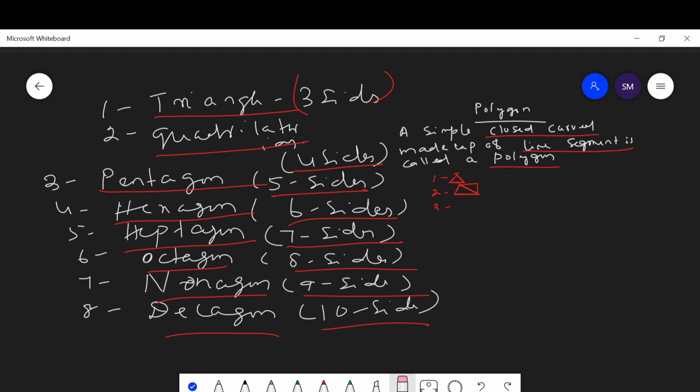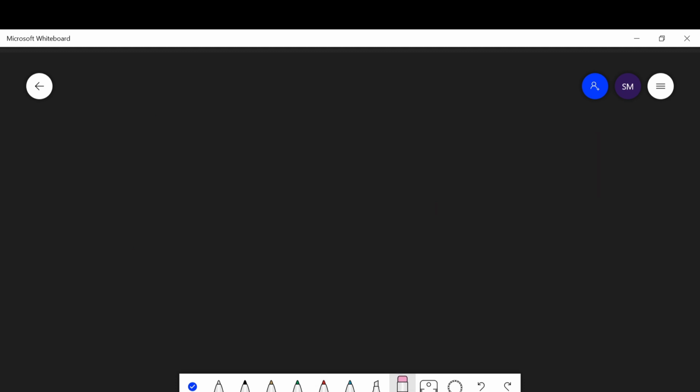Now let us discuss what a concave polygon is and what a convex polygon is. A concave polygon is a polygon which has at least one angle more than 180 degrees. What do you mean by a concave angle?